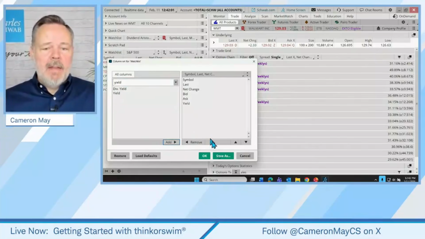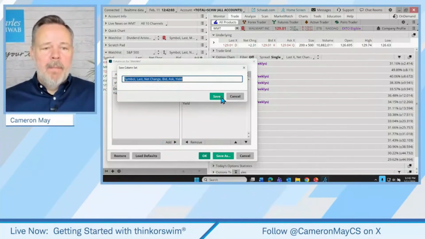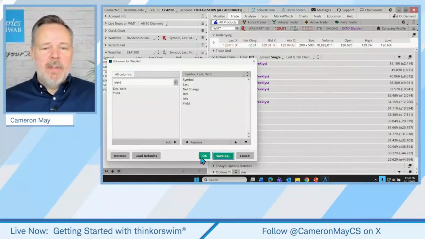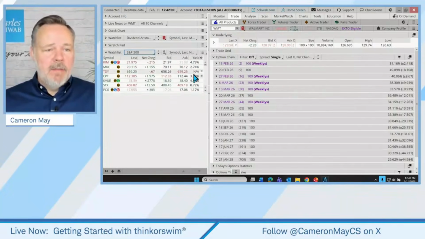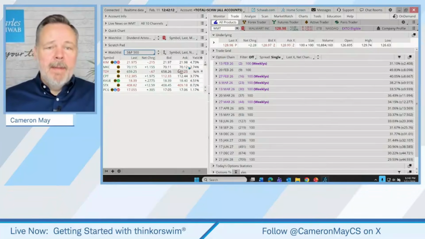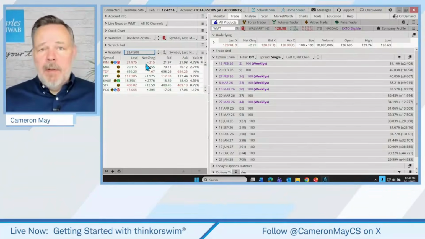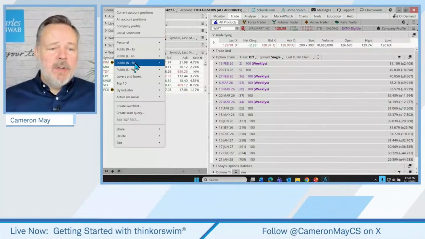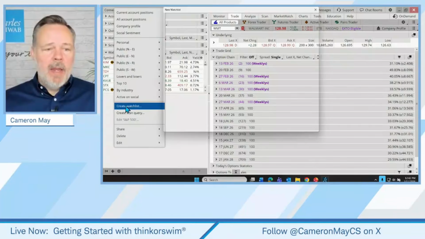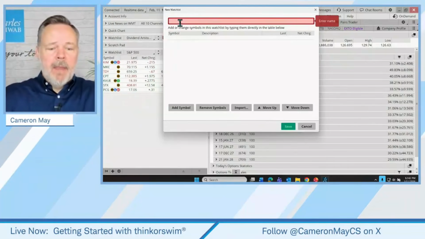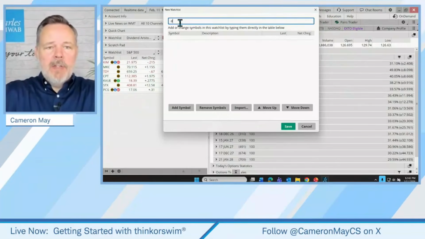So I can add that as a column. I don't want to save. Let's just click OK. In any case, I can see dividend yields for each of these securities. So these are customizable, or we can just create a watch list right from scratch. So let's say I'm going to select create a watch list, and maybe it's going to be our dividend watch list.